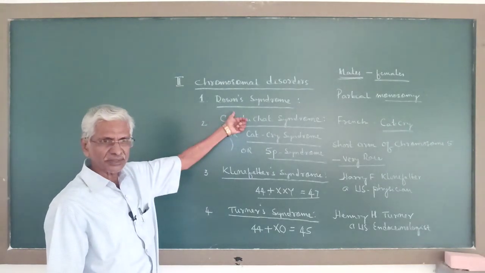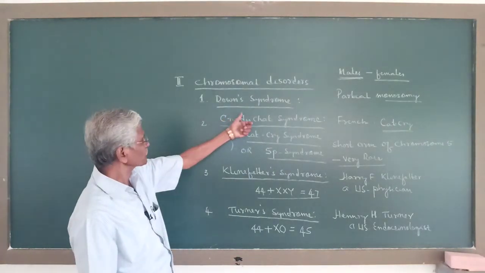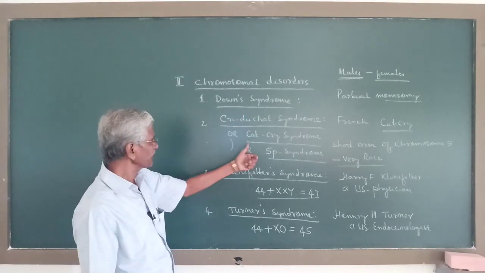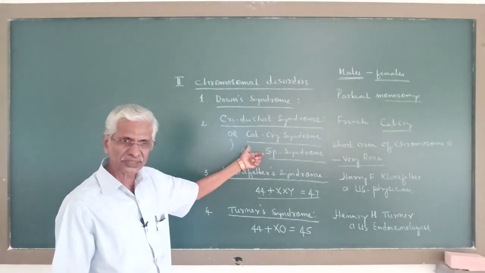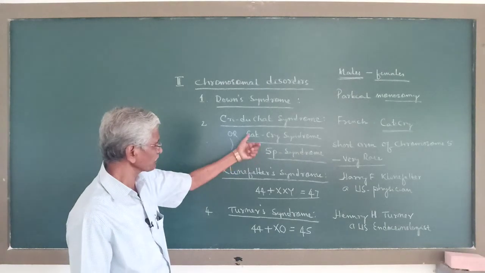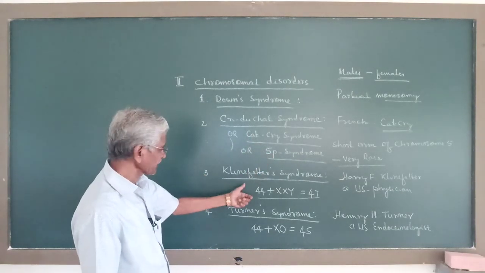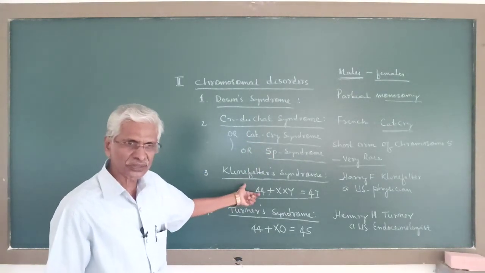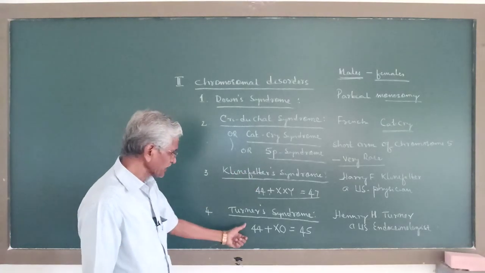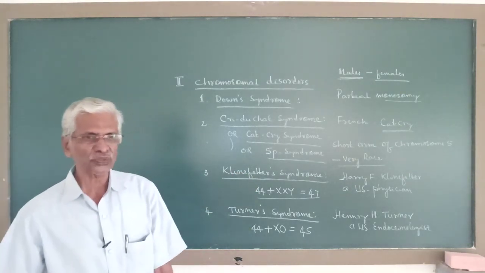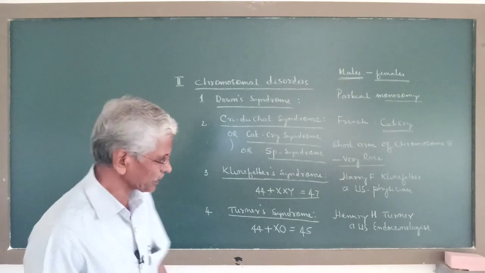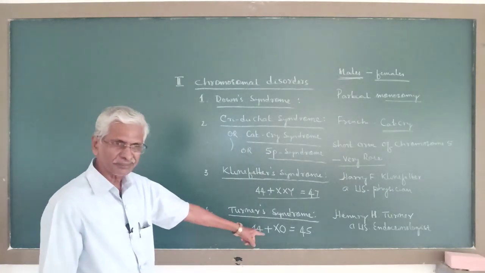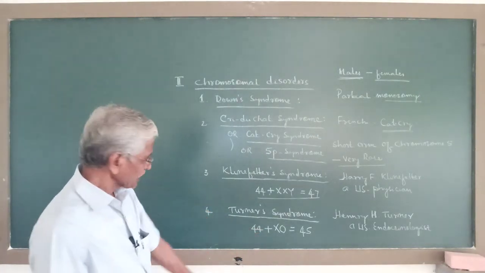This is autosomal trisomy. This is an autosomal partial monosomy, and this is sex chromosomal trisomy, and this is sex chromosomal monosomy. One sex chromosome is missing here.